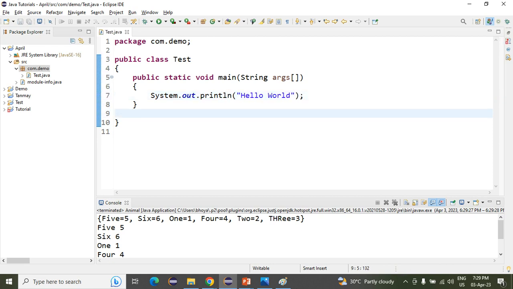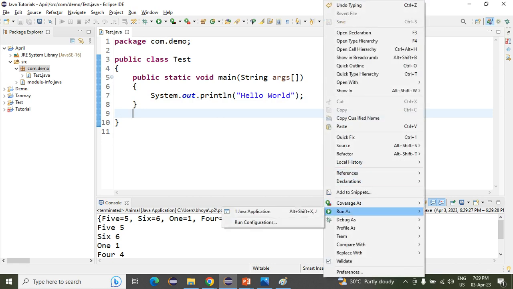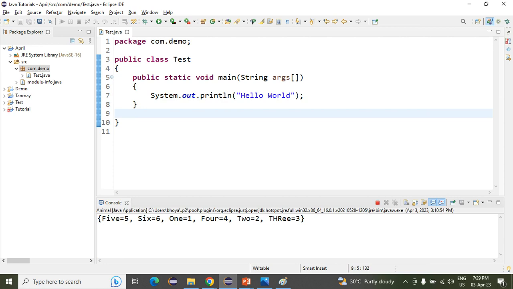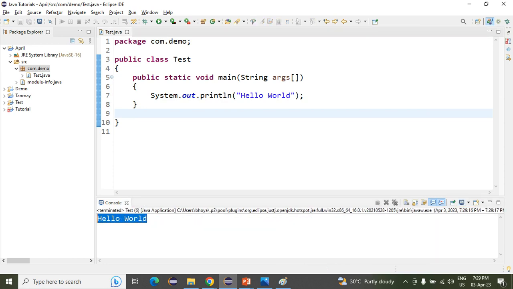Okay. Now if I want to run this program, how will we run? We have to run it as a Java application. See what it is printing: Hello world. Hello world is printing. So what we did, firstly we created one class.